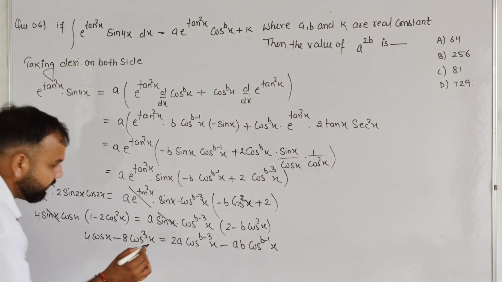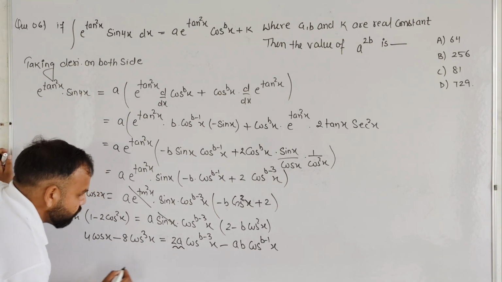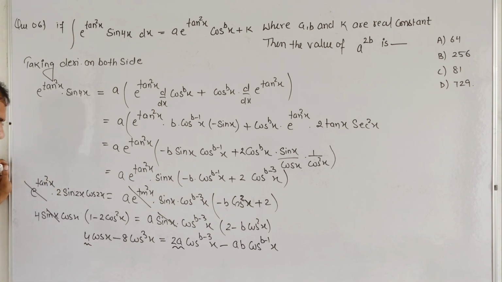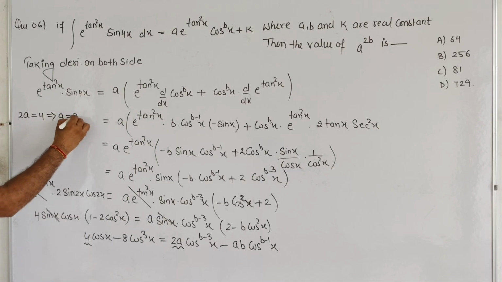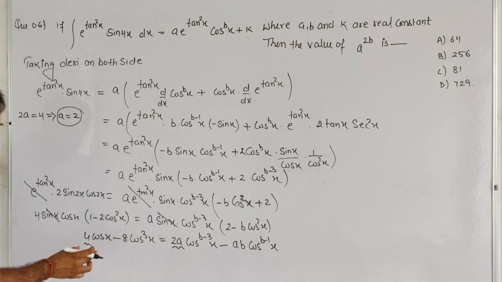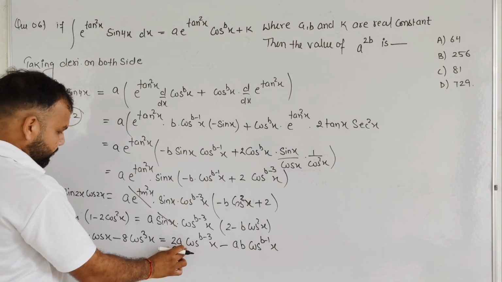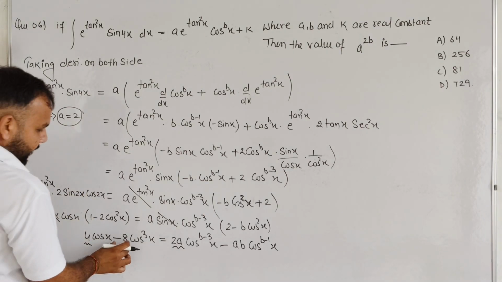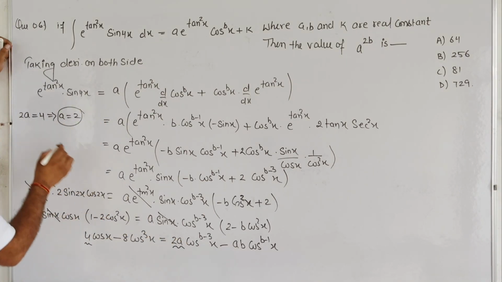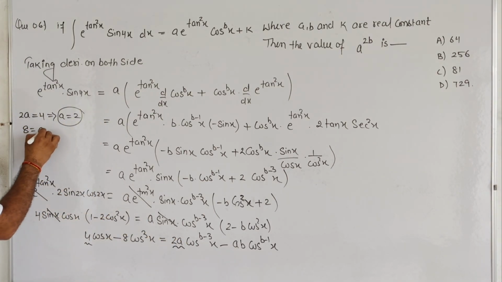So basically student, you can see that there is 2a and there is 4. You can see that 2a is equal to 4 in that scenario and a is basically 2. You can see 4 is compared with 2a, so it will become this one, and 8 is equal to ab.